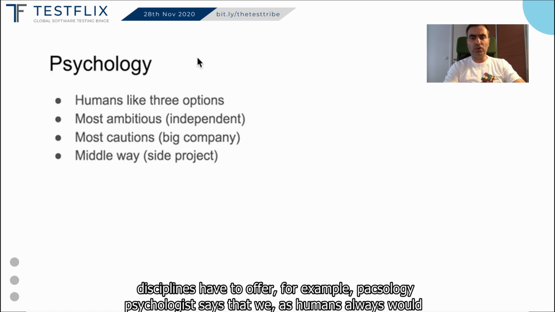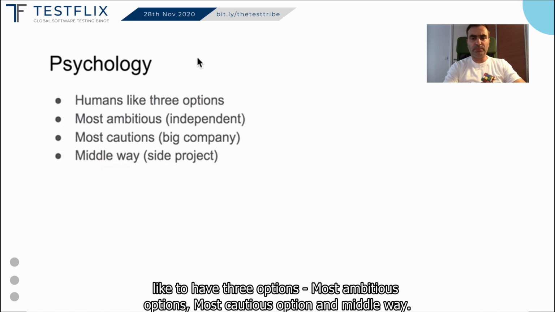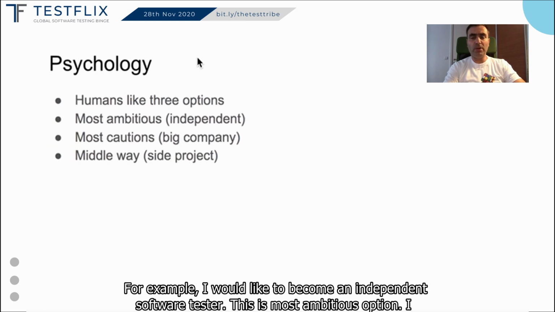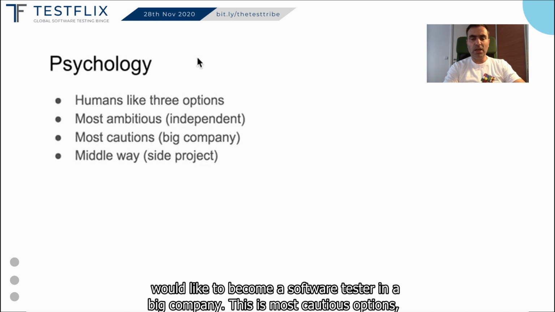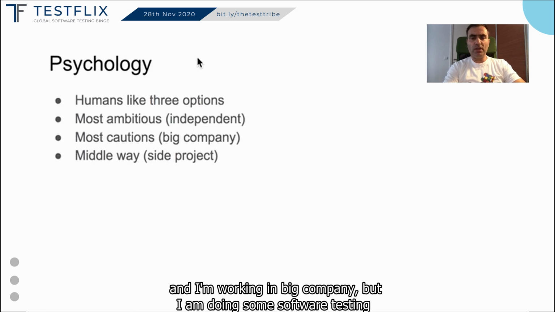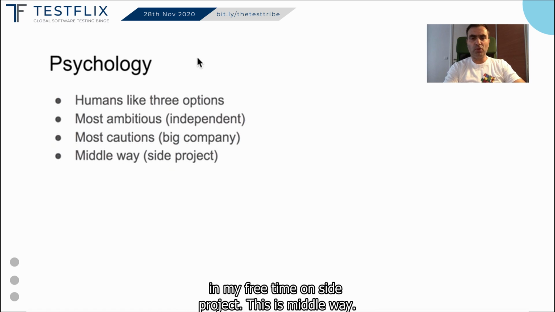For example, psychology. Psychology says that we as humans always would like to have 3 options: most ambitious option, most cautious option, and middle way. For example, I would like to become an independent software tester. This is the most ambitious option. I would like to become a software tester in a big company. This is the most cautious option. And I'm working in a big company, but I'm doing some software testing in my free time on a side project. This is the middle way.